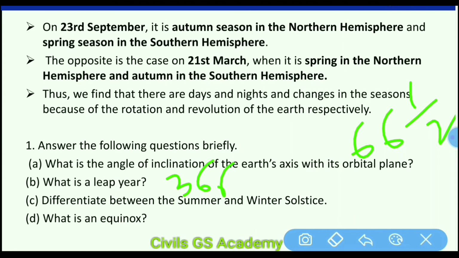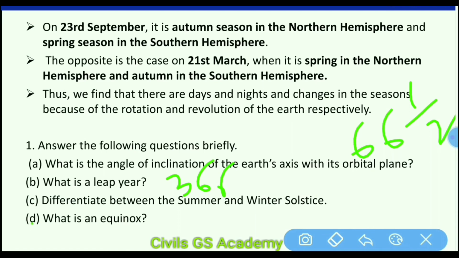Differentiate between summer and winter solstice. You know what summer solstice and winter solstice are. During summer solstice, the North Pole is inclined towards the sun, and during winter solstice, the South Pole is towards the sun. Question number D. What is equinox?